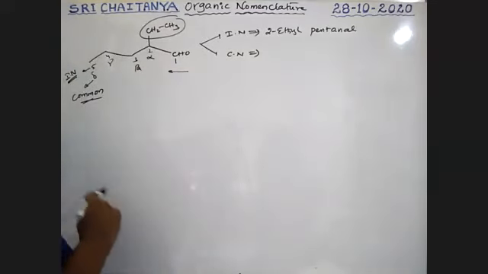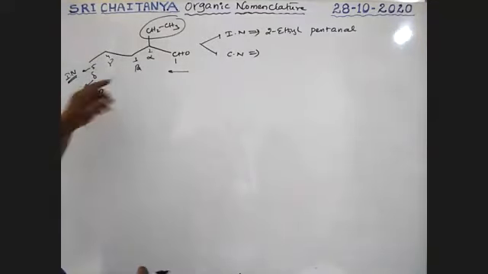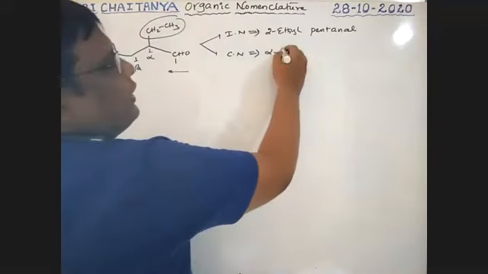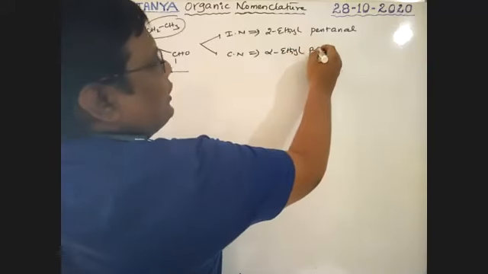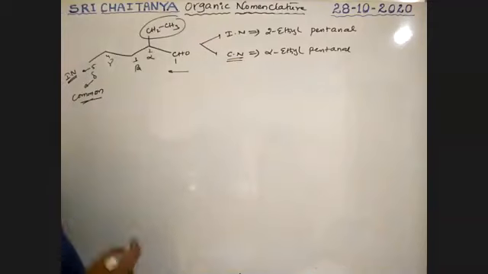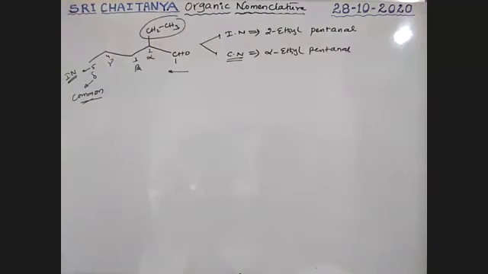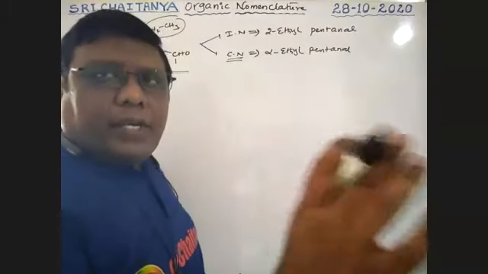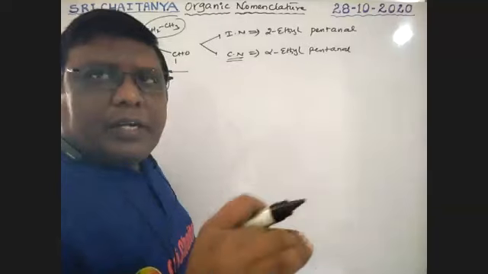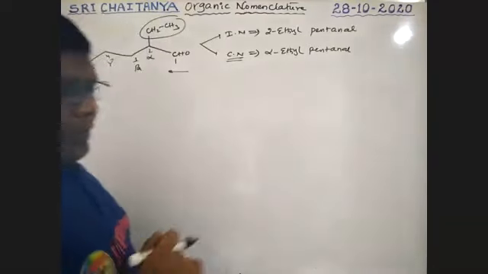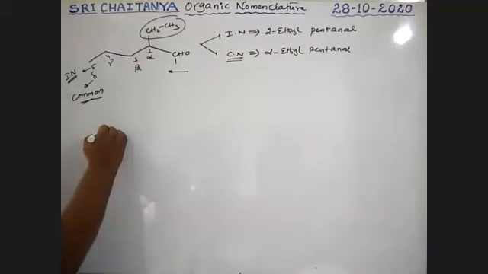Numbers are used in the IUPAC system; alpha, beta, gamma is the common system. The ethyl group is at the alpha position. Therefore, alpha-ethylpentanal is the common name, and 2-ethylpentanal is the IUPAC name. Please keep in mind: numbers are used in the IUPAC system, and the alpha, beta, gamma system is used in common names. Very, very important. Next, what is the name of this compound?